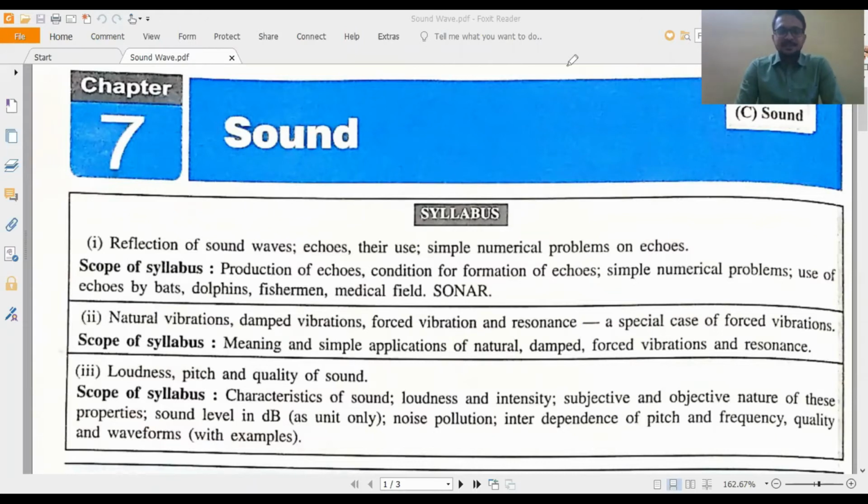Hello students. So in this class, we will discuss our chapter 7, which is the last topic of the first semester exam of your ICSE board exam, right? Which will be conducted in the month of November. पता है सब लोगों को, right?